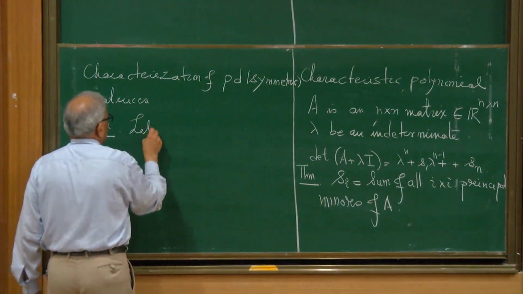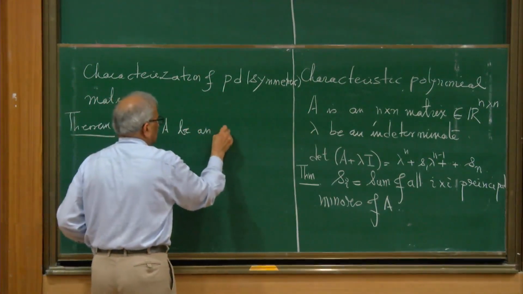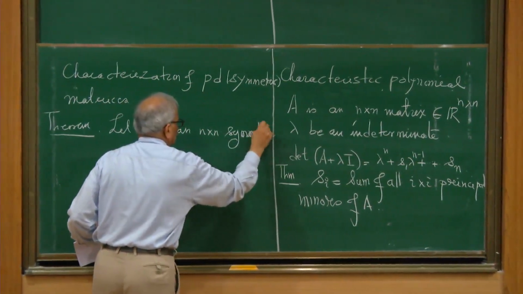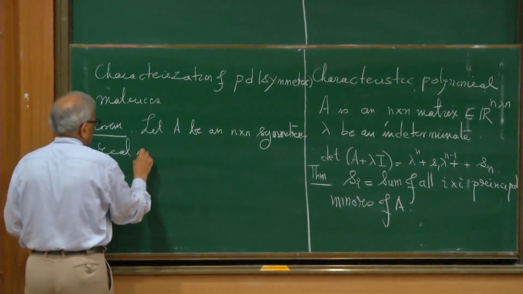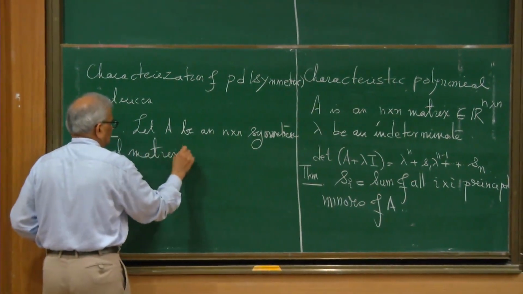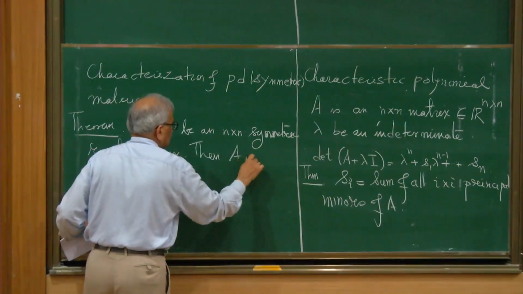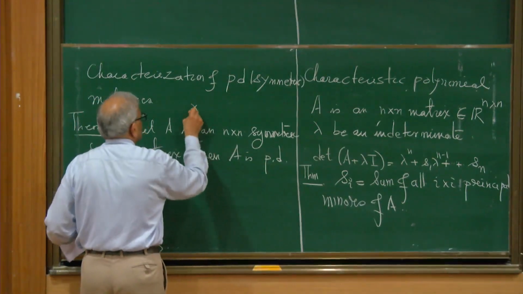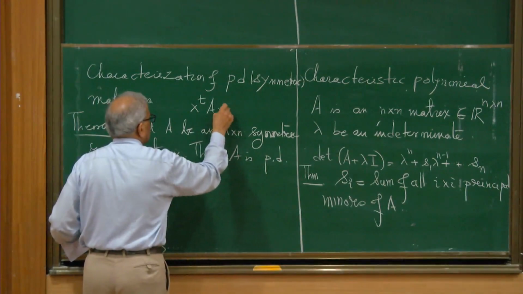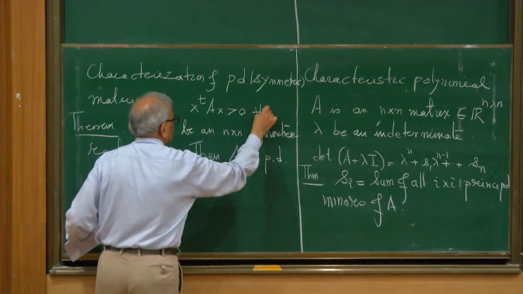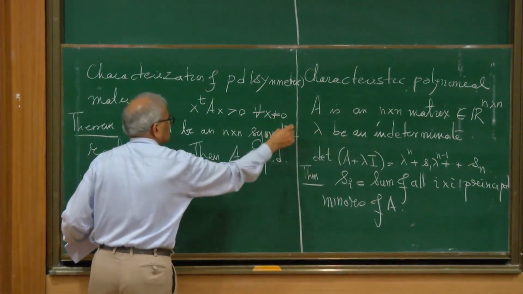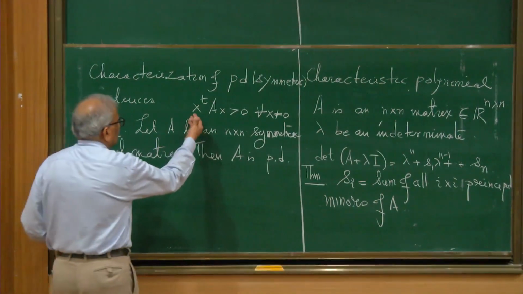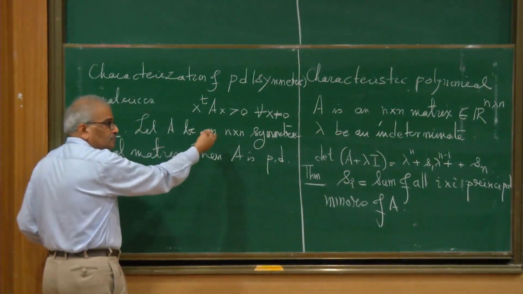So let A be an n by n symmetric real matrix, then A is positive definite. Remember the definition of positive definite? Positive definite means X transpose AX is positive for all X non-zero. Yeah, that is positive definite. And positive semi-definite is that for which this is bigger or equal to 0. It could be 0.